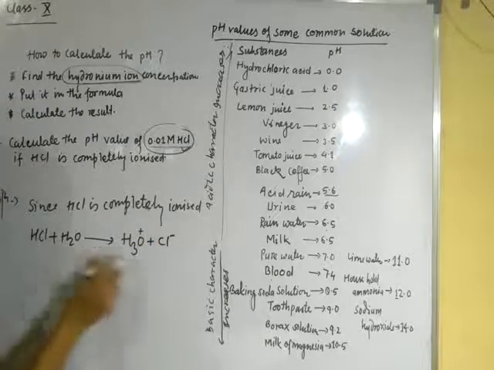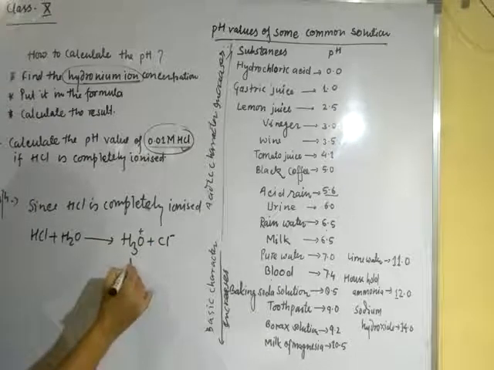Dear students, H3O positive plus Cl negative. This is the hydronium ion.